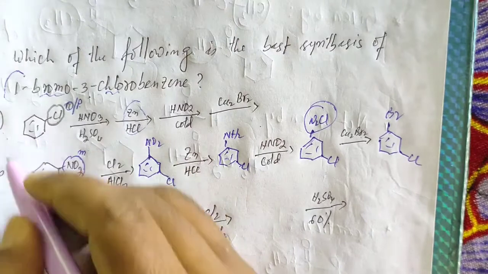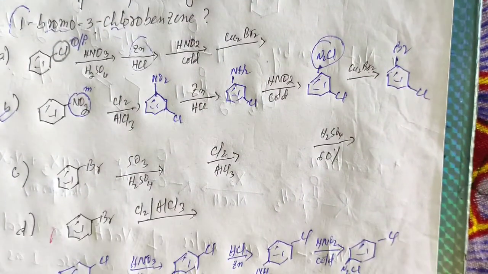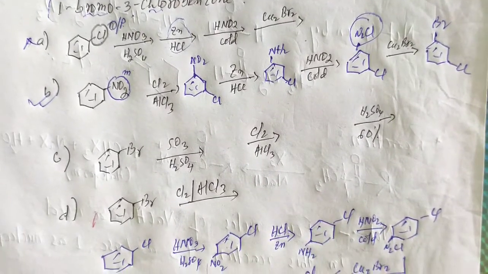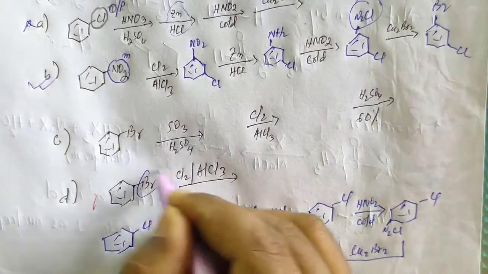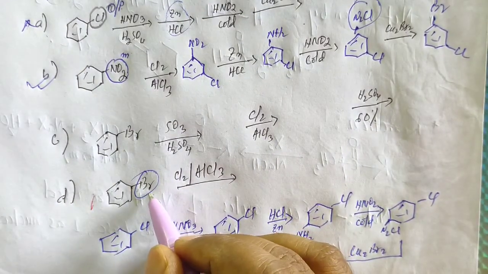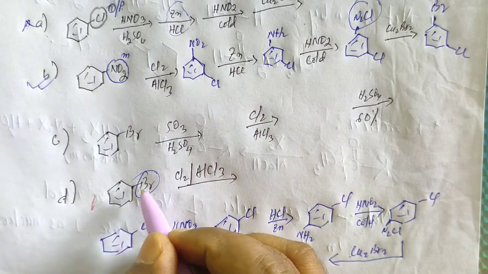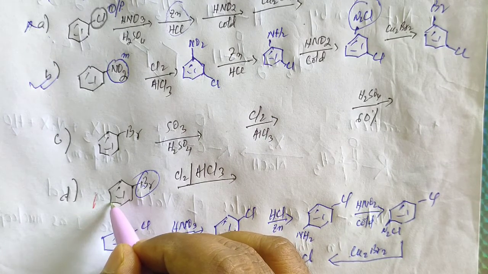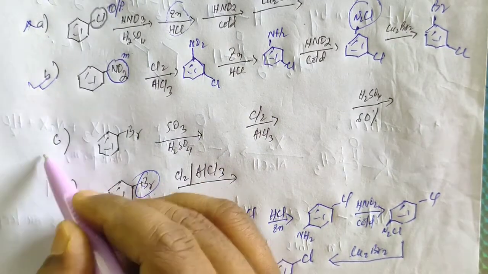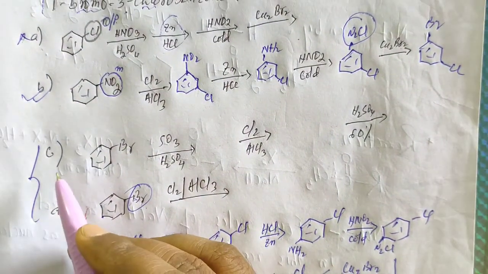So the correct answer is B, not A. Some of the students give the answer as D also, which is not correct, because Br is an ortho-para directing group. So in the para position of Br will be this one, so we will not get the desired product, okay. So I am giving these two options for you to solve on your own.